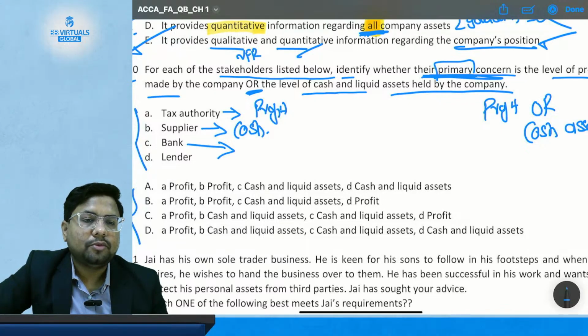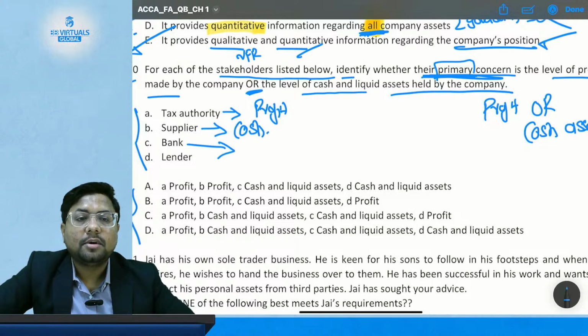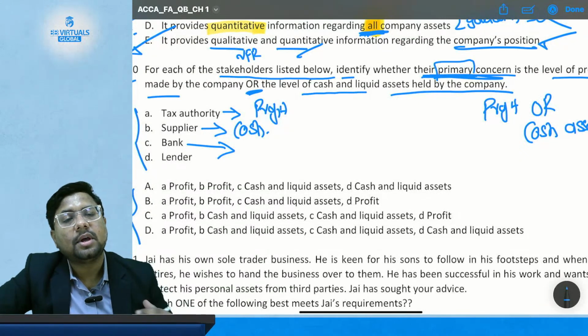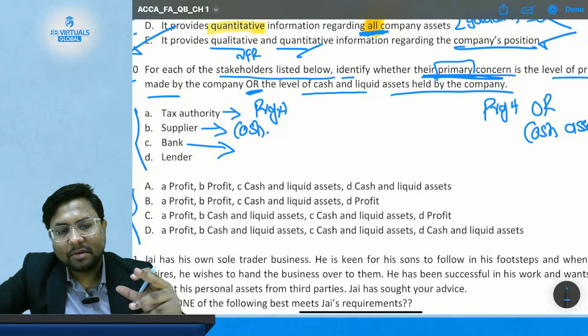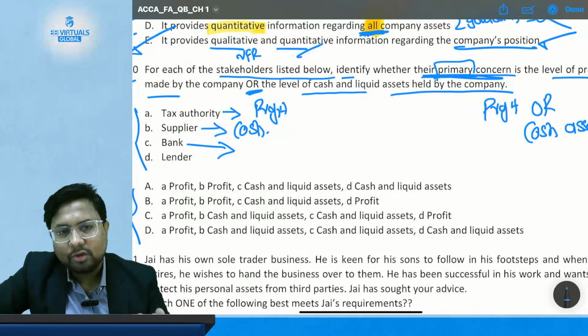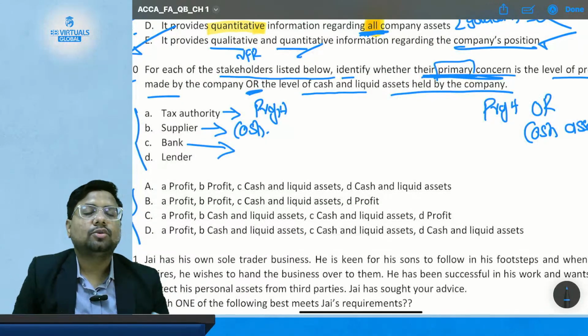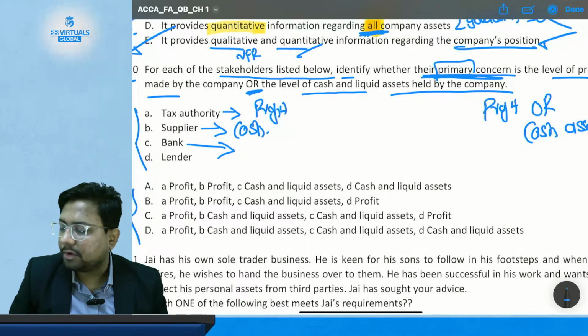Now comes stakeholder C, bank. When we say bank, it is about banks who have given you the money, who have given you the CC, and who have given you the overdraft facility. That bank will be more interested in your liquidity, whether you have sufficient cash or not. So the bank will be more concerned about your cash as compared to the profit.